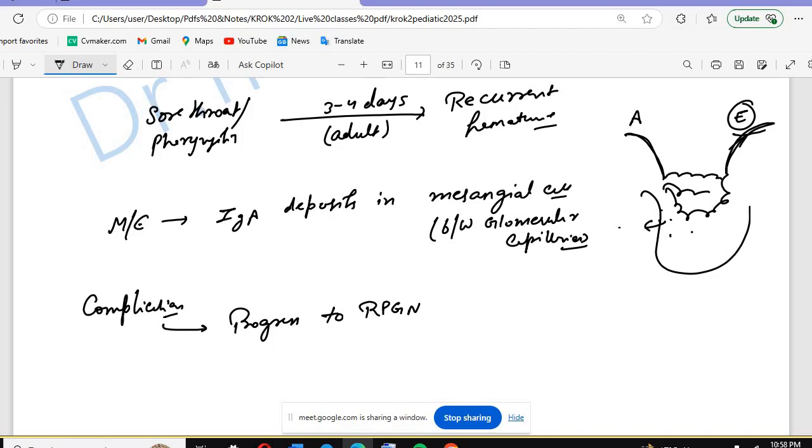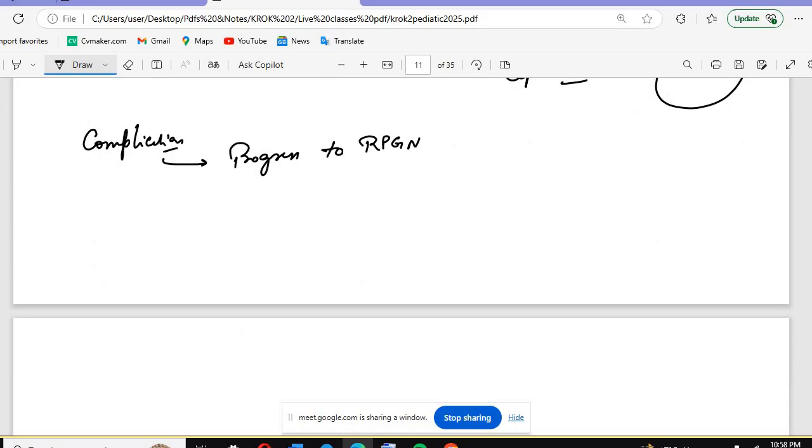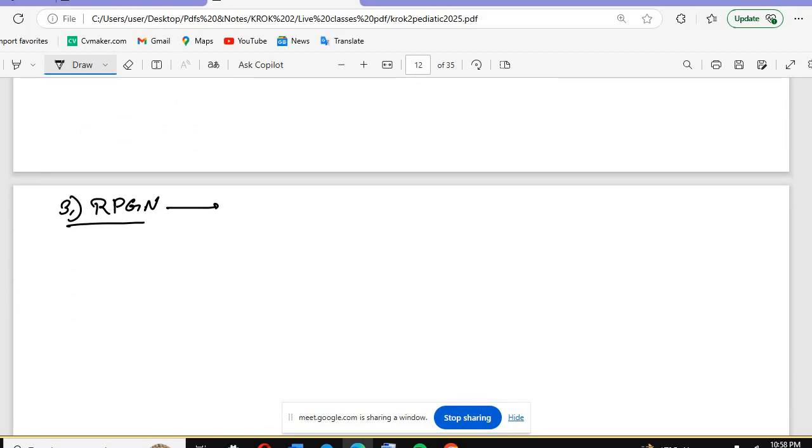After this, the next one is RPGN. So what is RPGN? That is rapidly progressive glomerulonephritis. This is the third nephritic syndrome, and it is also known as crescentic glomerulonephritis. It can be boring for you because it is again RPGN, PSGN, and so on, but once you are able to revise this, it will be crystal clear to you.